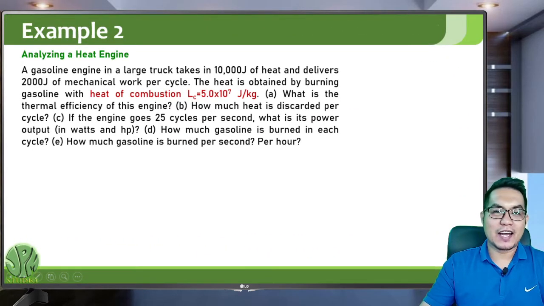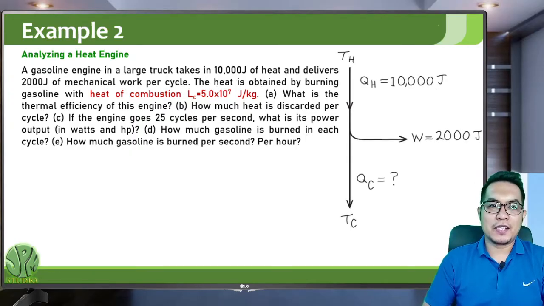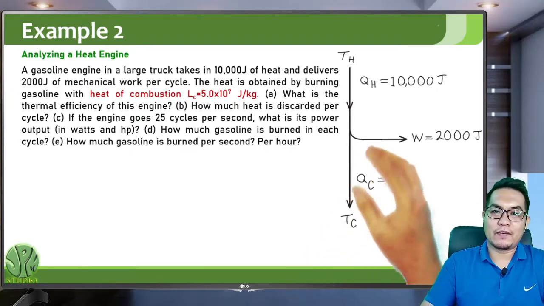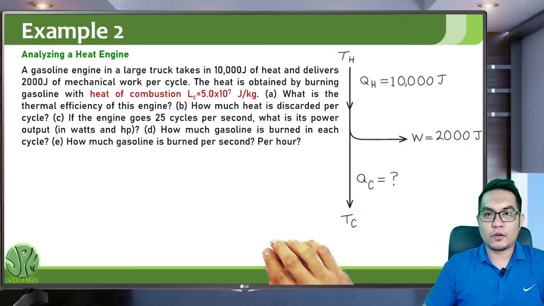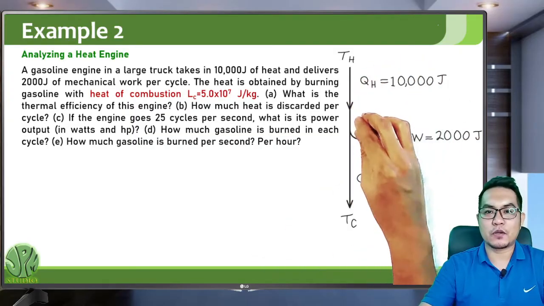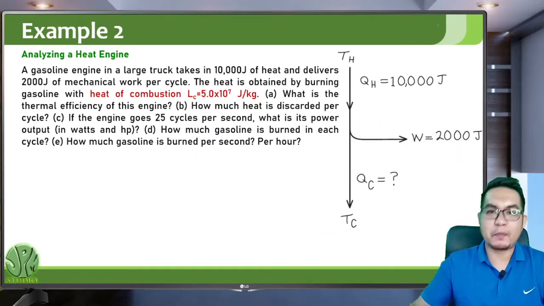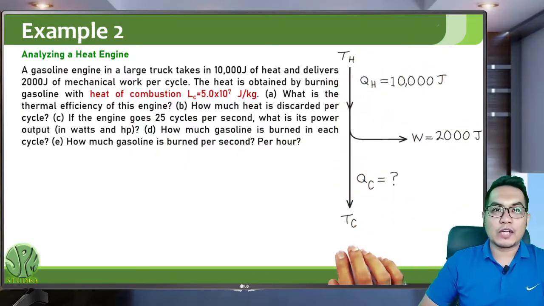Example 2, analyzing a heat engine. So we have this heat engine. A gasoline engine in a large truck takes in 10,000 joules of heat and delivers 2,000 joules of mechanical work per cycle. So take note, this is a cyclic process. For every cycle, it absorbs 10,000 joules of heat. Then the engine does 2,000 joules of work, and then repeats again. Another cycle, it absorbs again 10,000 joules of heat and then does 2,000 joules of work.